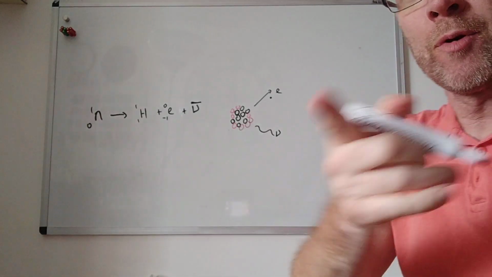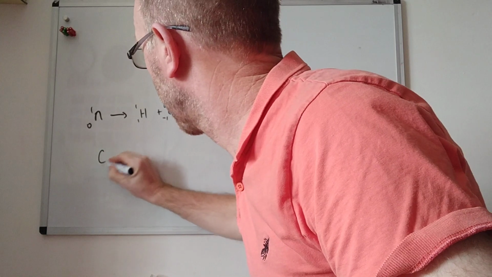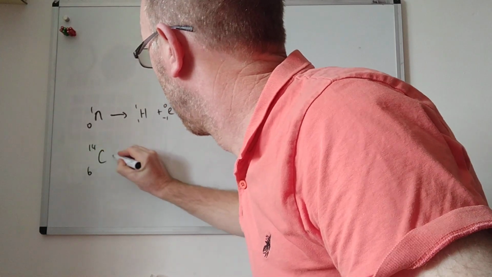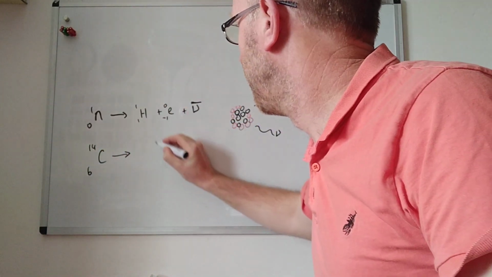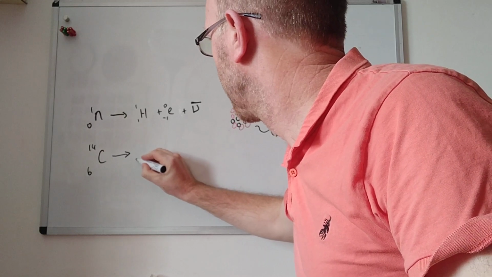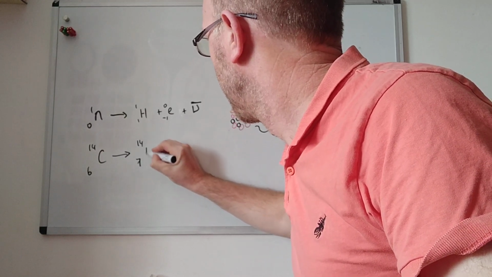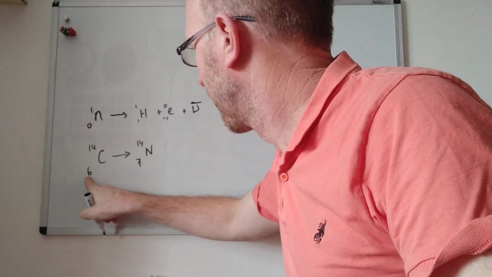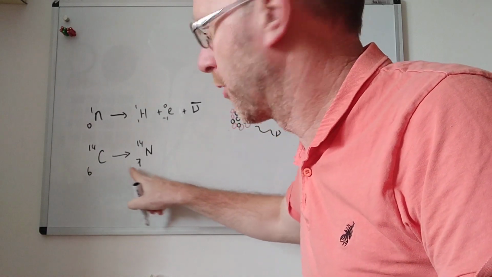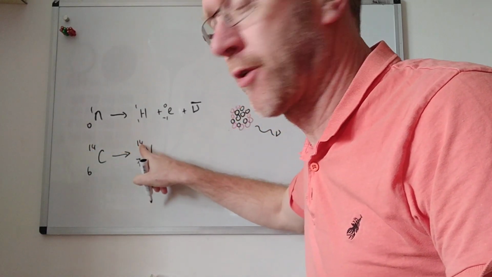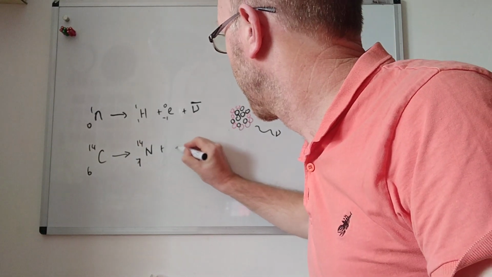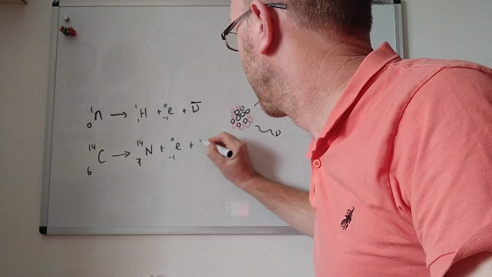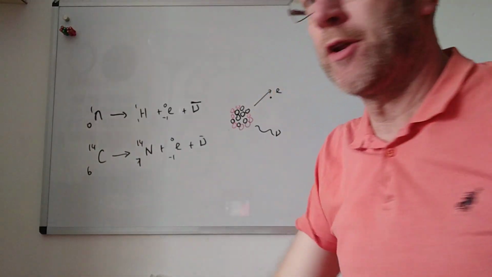Let's take an example. We've seen a few, but one of them was carbon 14, which becomes nitrogen 14. One of the neutrons has become a proton, so we have one extra proton. We've lost a neutron and gained a proton, so no change in the mass. An electron is also emitted, and, to be very posh about it, we put in the neutrino at this stage.